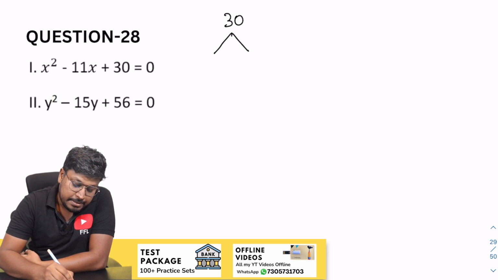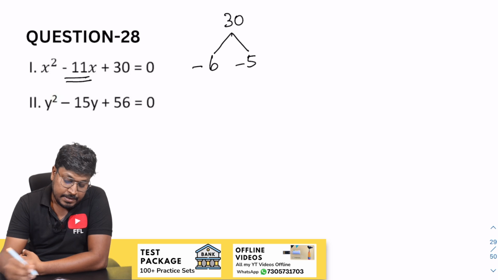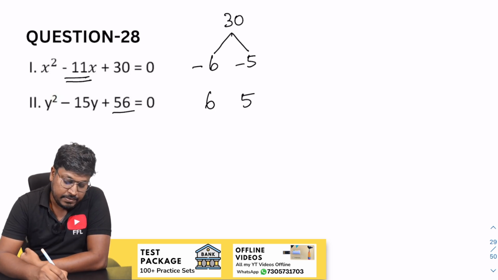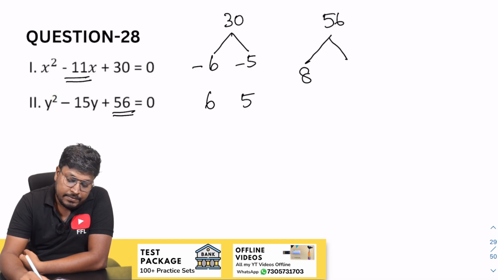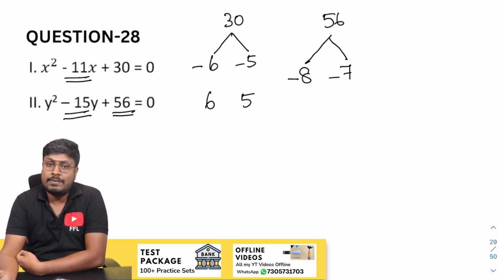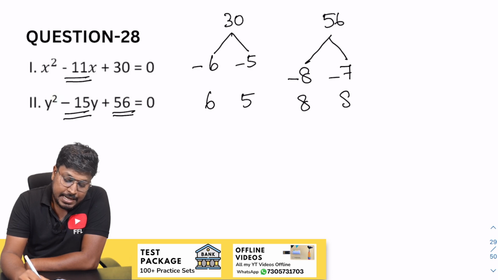Our target is to get minus 11. So 6 5s are 30, minus 6 minus 5, right? So while writing, change the sign as 6 and 5. So next will be 56. 56 will be 8 7s are 56. Our target is to get minus 15. Yes, minus 8 minus 7 will be minus 15. So while writing, change the sign as plus 8 and plus 7.